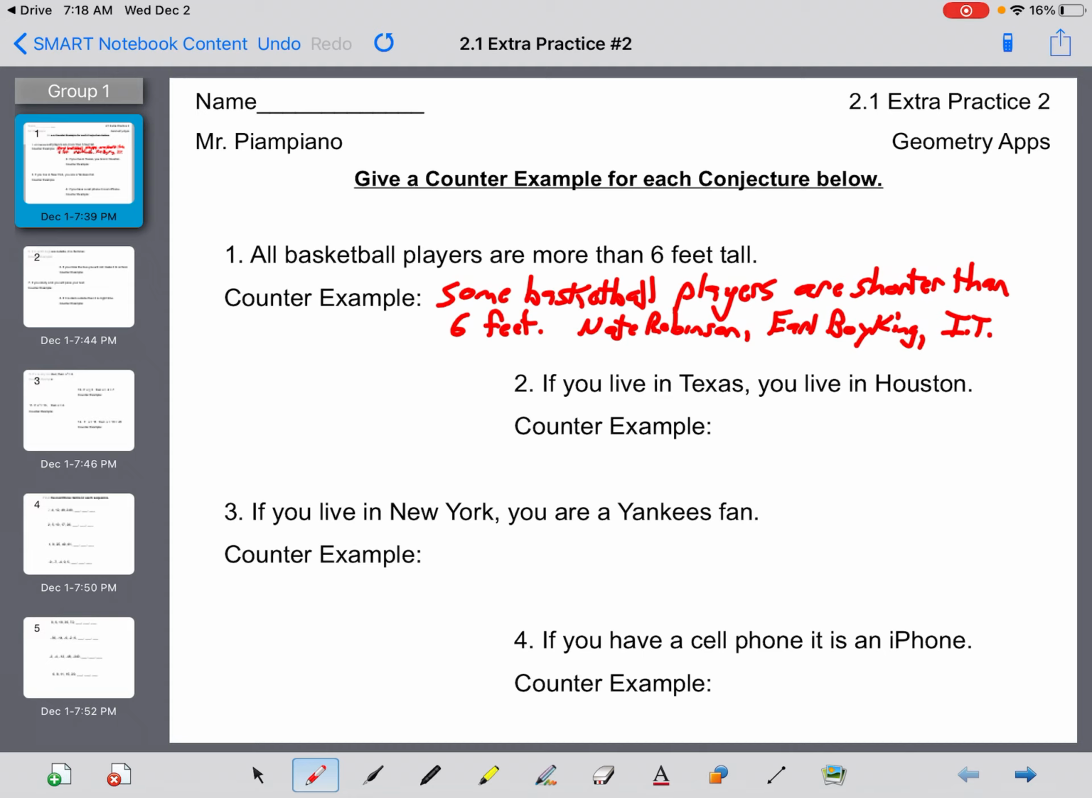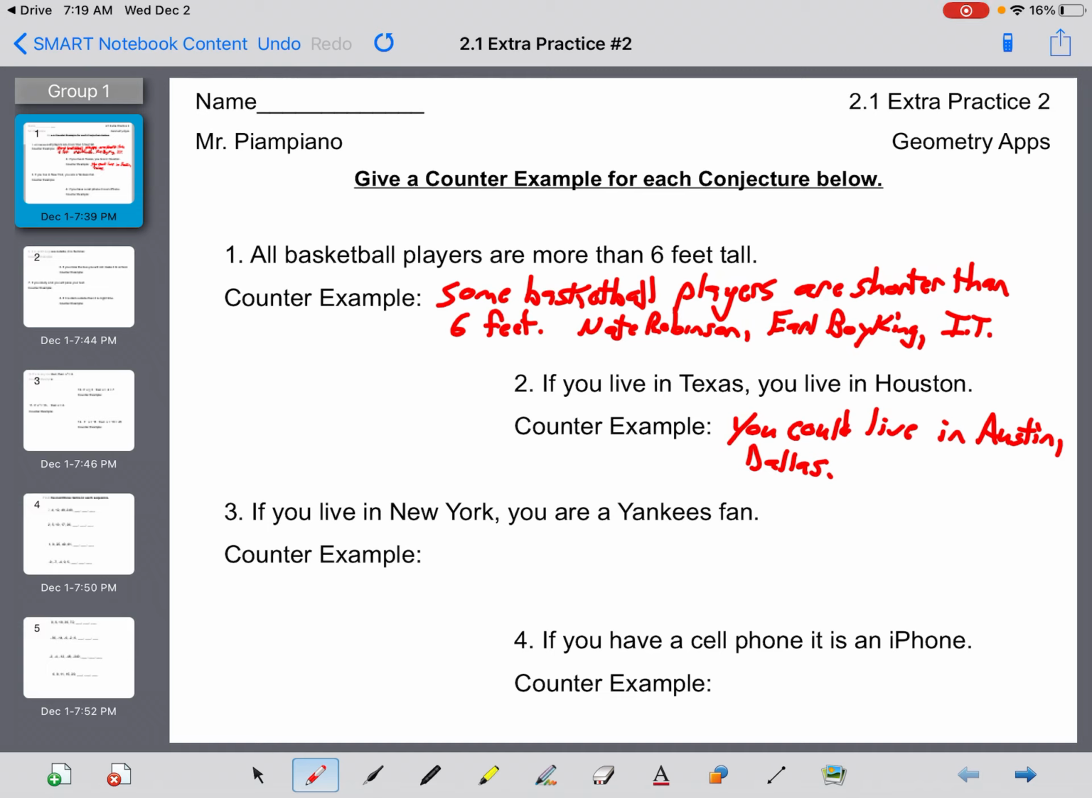Number 2 says if you live in Texas, you live in Houston. Well, you could live in Austin or Dallas. There's many other places in Texas you could live aside from Houston.